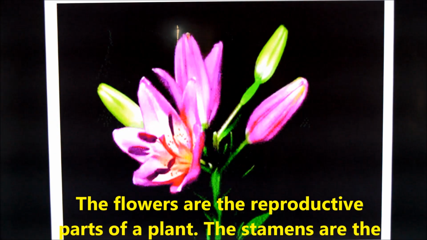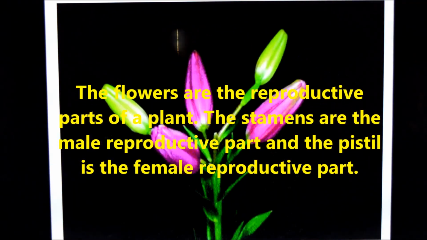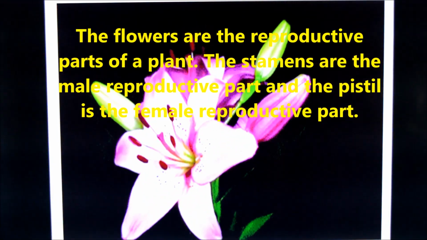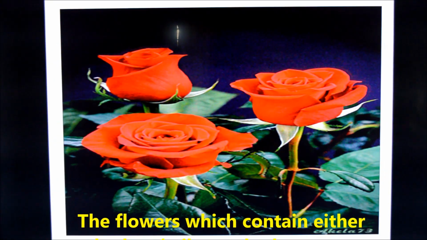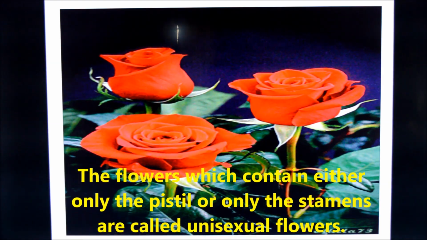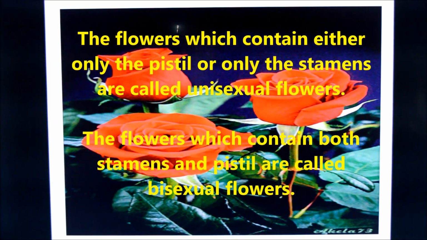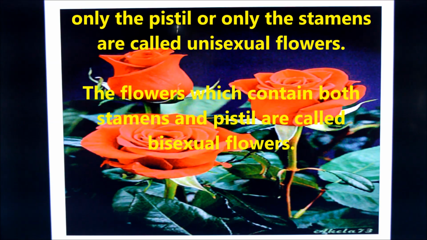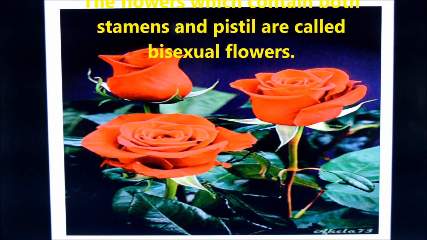Now, you are going to learn about sexual reproduction in plants. The flower is the reproductive part of a plant, the stamen is the male reproductive part of a plant, and the pistil is the female reproductive part of the plant. There are two types of flowers present in plants, unisexual flowers and bisexual flowers. The flowers which contain either only the pistil or only the stamen are called unisexual flowers. The flowers which contain both stamens and pistil are called bisexual flowers.